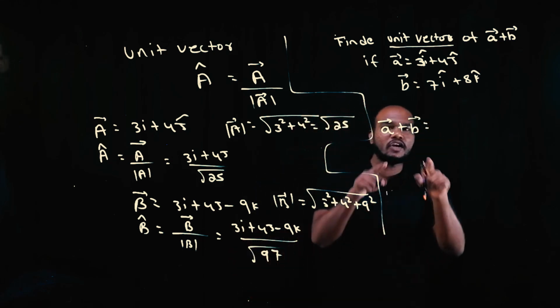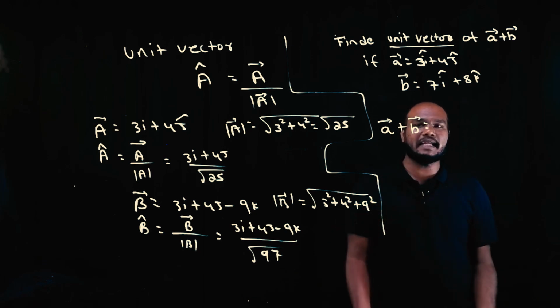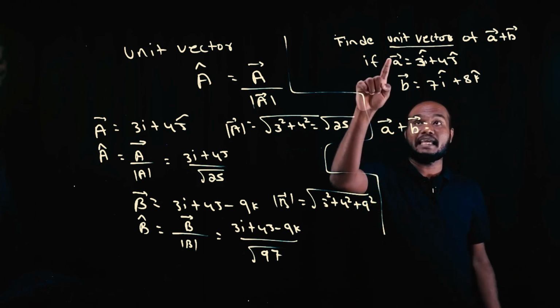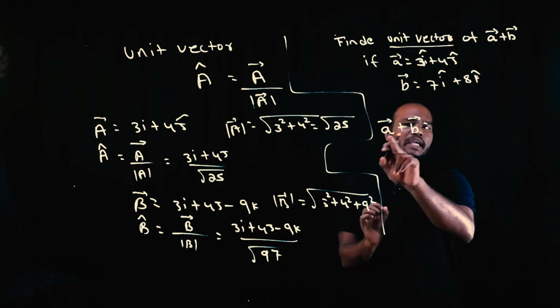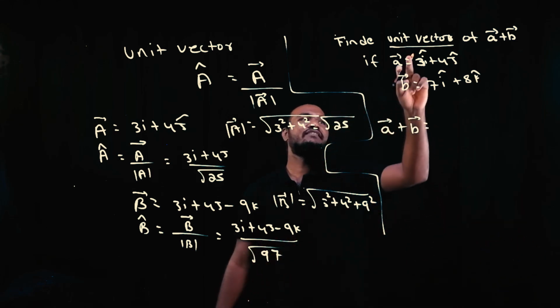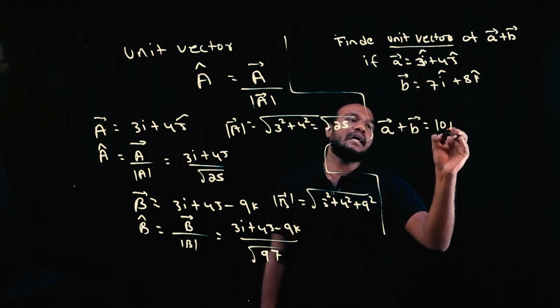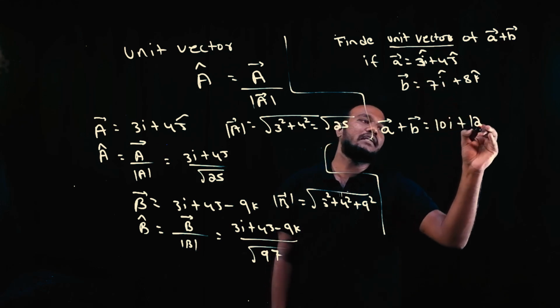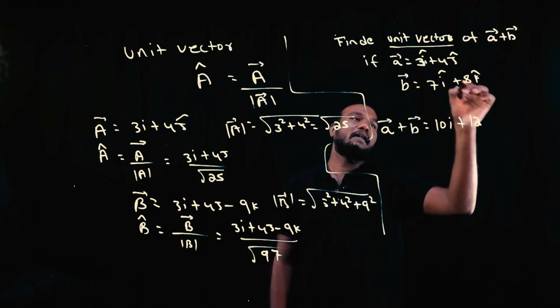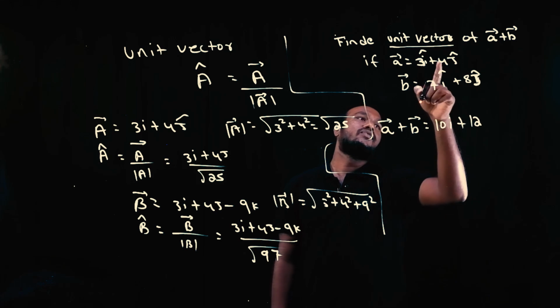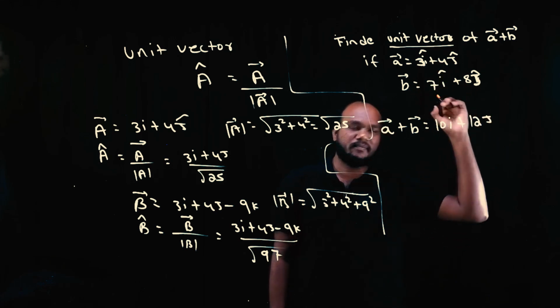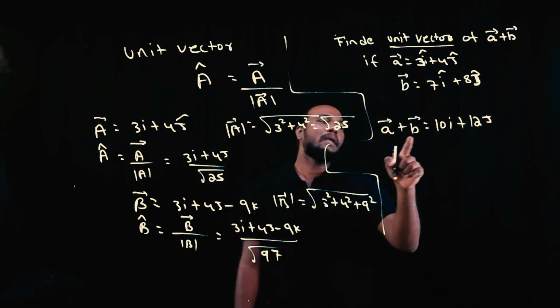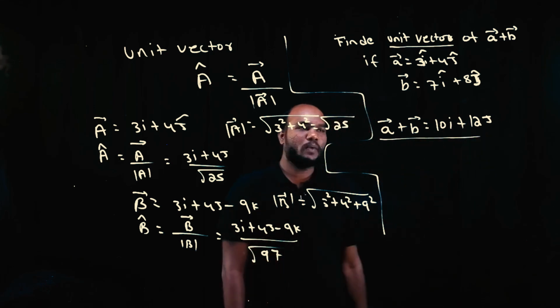To find a unit vector of a bar plus b bar, first you need the vector, right? Where is a bar plus b bar? There is no vector, but a bar and b bar are there. Do you know how to find a bar plus b bar? Yes, we know. We just add: 3 plus 7 is 10i, plus 4 plus 8 is 12j. Okay, now we have a bar plus b bar. Now the vector is ready.